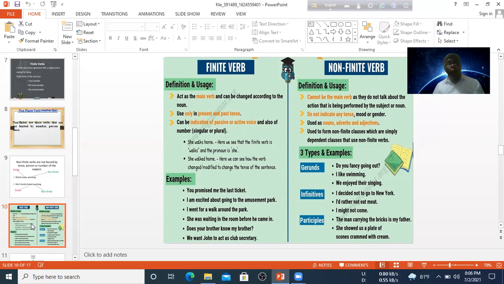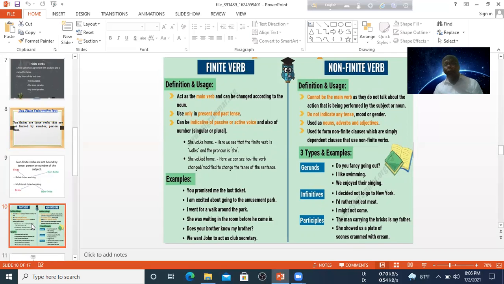Next, there is a list of finite and non-finite verbs. I have already discussed this in the previous slide. I hope that you understand, and if there is any problem, you can share your idea with me. And there is a list of finite verbs and non-finite verbs.